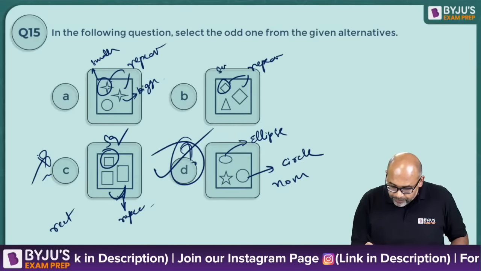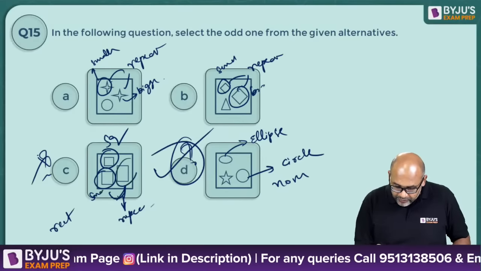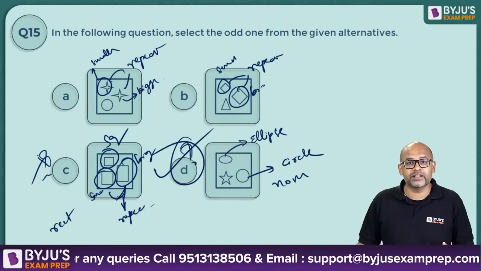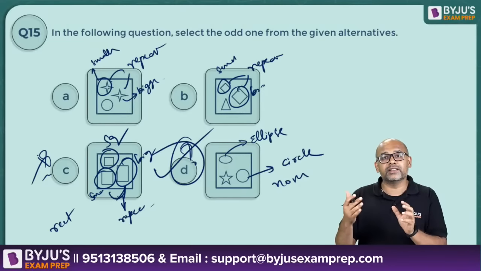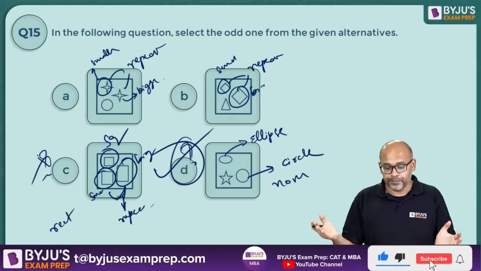Again, this is small, this is big. Here also you have small, you have big. So A, B, C are all similar in nature. You have 2 repeated shapes, 1 small, 1 big, and the third shape is different. That is what is happening in A, B and C, whereas in D, that's not happening.